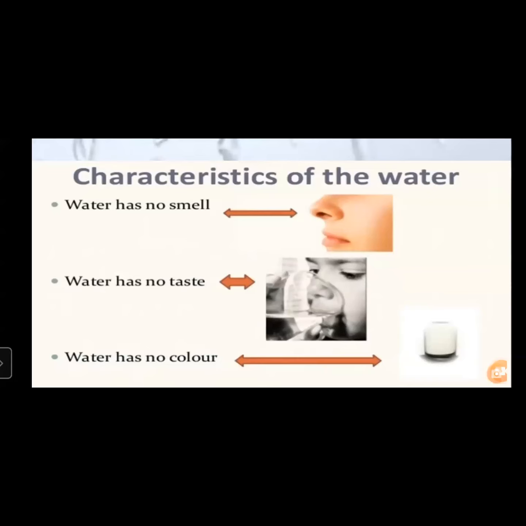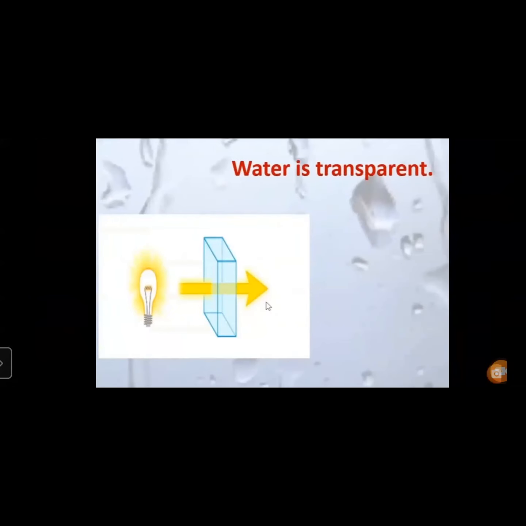Children, you know water. Yes, one more quality. You can see water is transparent. Now we will see one more quality, or property, of water. We will see how water is. You can say water is transparent. Children, what do you mean by transparent? Transparent means you can see through water. If you look in a glass of water, you can see through it.